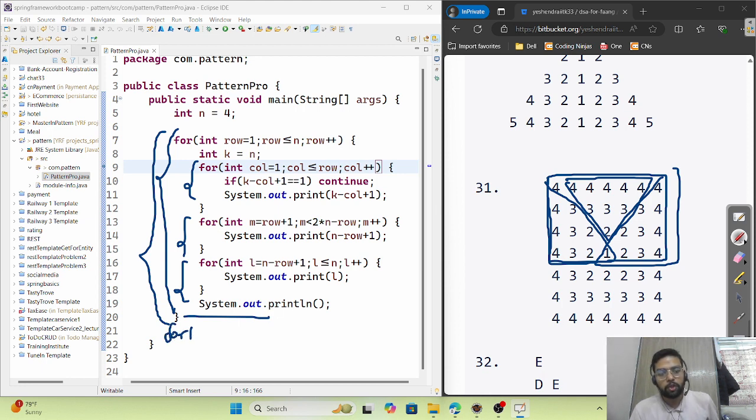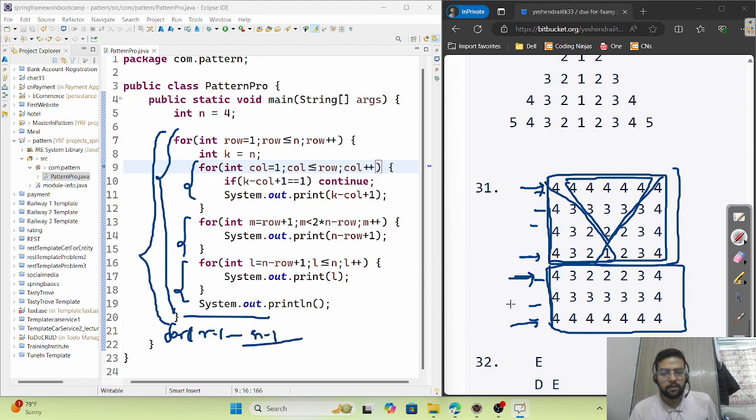Now from here you need to use a nested for loop again for this part. Row equals 1 to n minus 1, because there are only 3 rows. Fine, this is the row condition. And now there are also 3 parts: 4 3 2, 4 3 and 4.